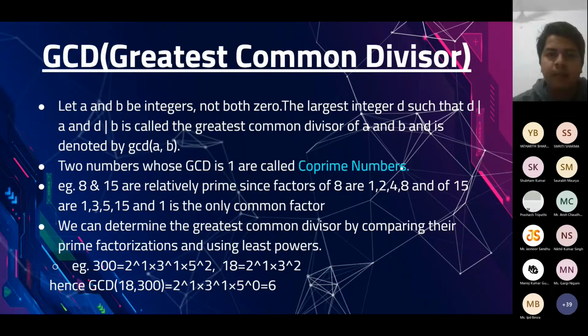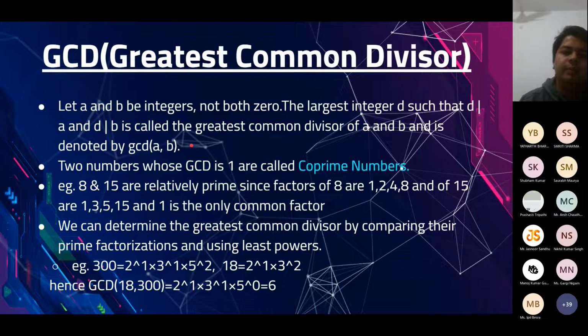So that was all about modular arithmetic. Now we will talk about GCD, which is greatest common divisor. We have been studying this since long. If we have two numbers a and b, and at least one of them is non-zero, the largest integer d such that d divides a and d divides b is called the greatest common divisor of a and b. It is usually represented as GCD of a comma b.